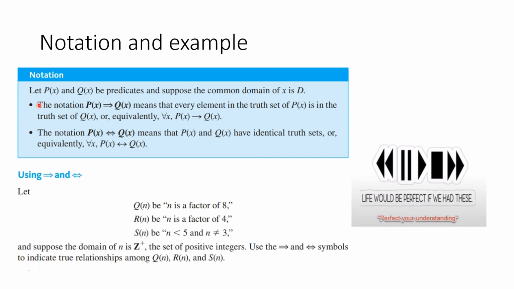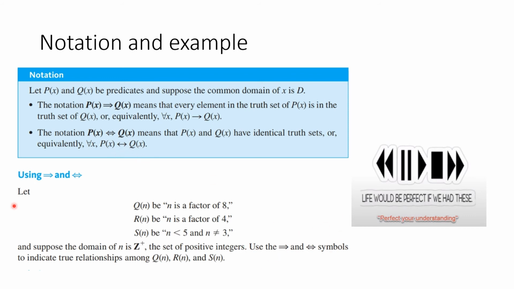Some more notation and an example. Let P of x and Q of x be predicates, and suppose the common domain is x is an element of D. If we write this, now notice that this is not just an arrow, it's a double arrow. So this notation means that every element in the truth set of P of x is also in the truth set of Q of x. So for every x, P of x implies Q of x. The notation P of x with a double arrow, notice that these are double arrows, but they got two lines in the middle, means that P of x and Q of x have identical truth sets, or equivalently, for every x, P of x is logically equivalent to Q of x.